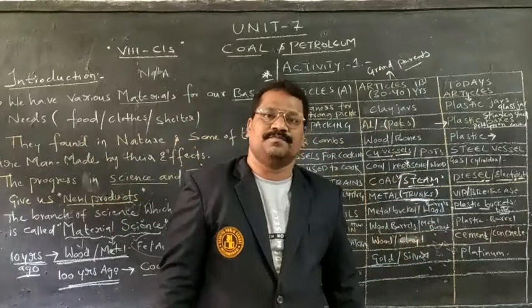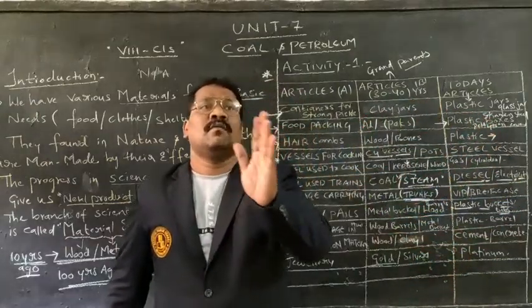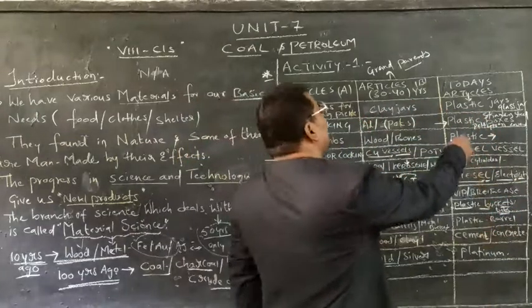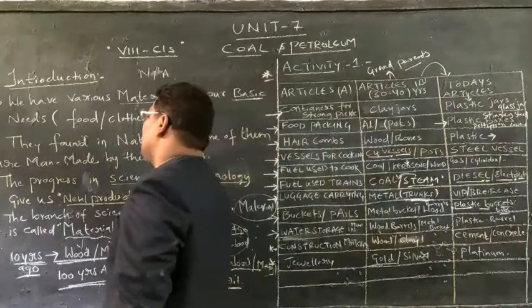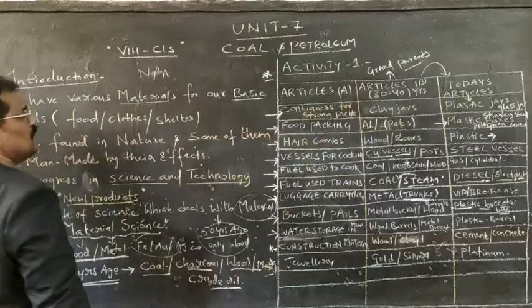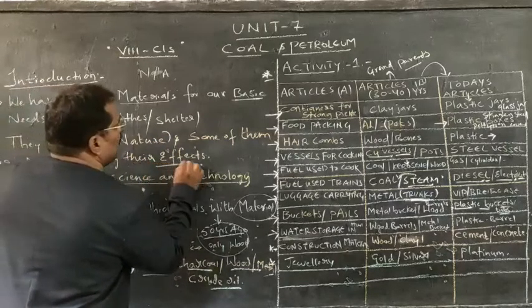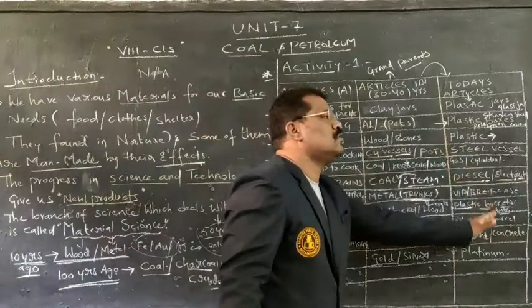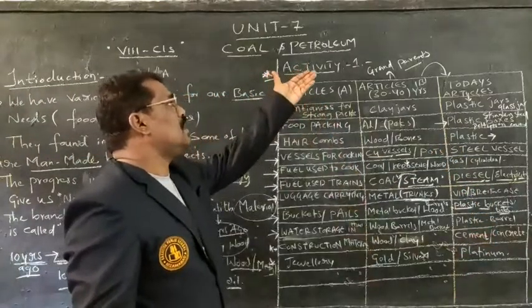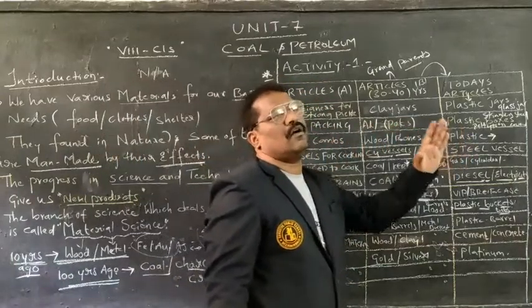So as the days pass on, various types of improvised material came into existence. From nature it was extracted by man for various purposes, and they have used it. This is the general concept regarding from where the articles are obtained.